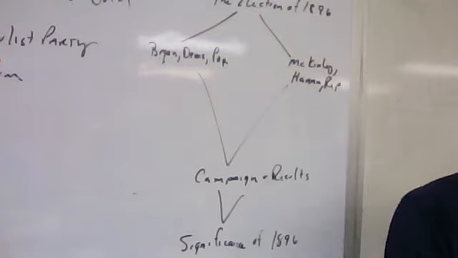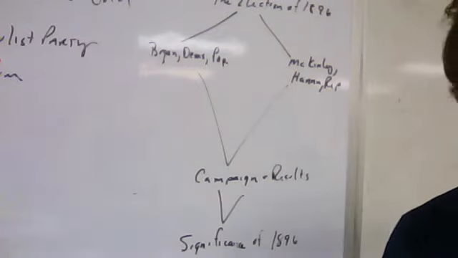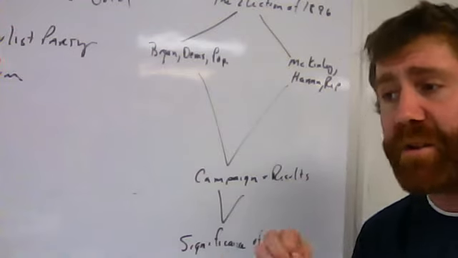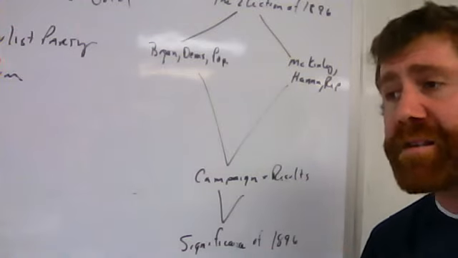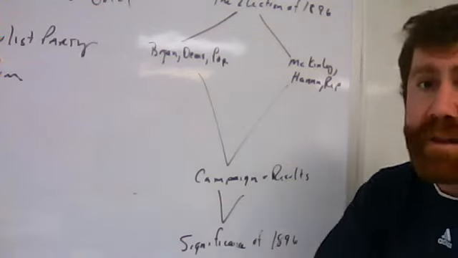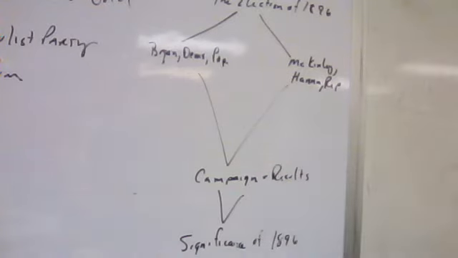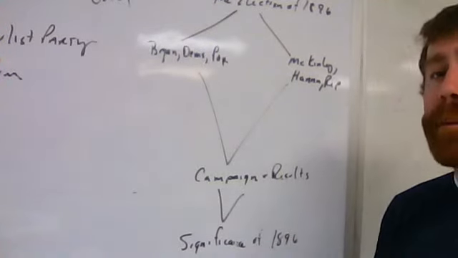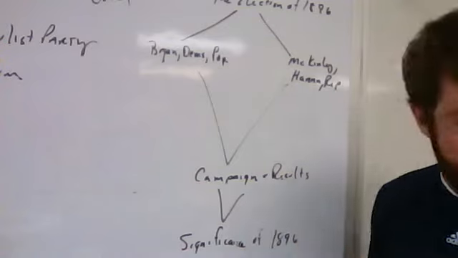You do see some of the conservative Democrats holding tight to their own issues, and they want to select their own candidate. You have some of the Populists refusing to align themselves with the Democrats. But for the most part, we can say here for the election of 1896 that the Democratic Party and the Populist Party are going to be fused together.